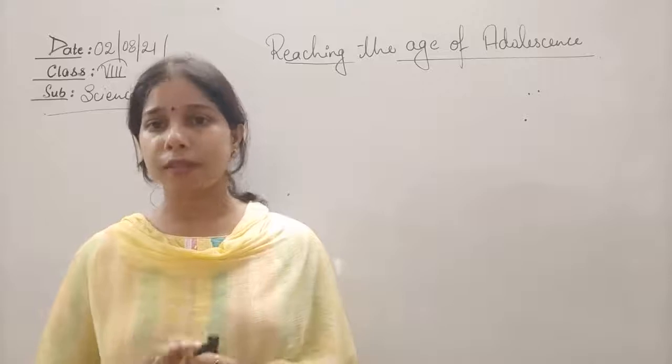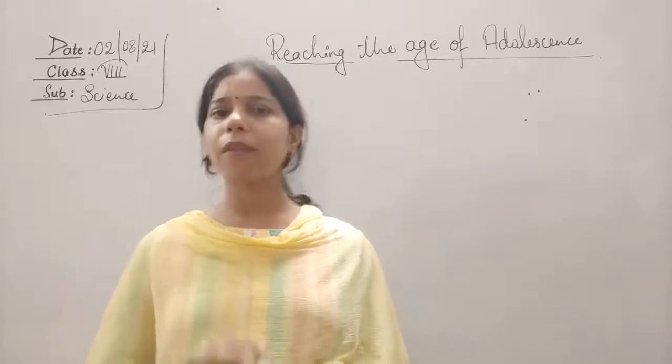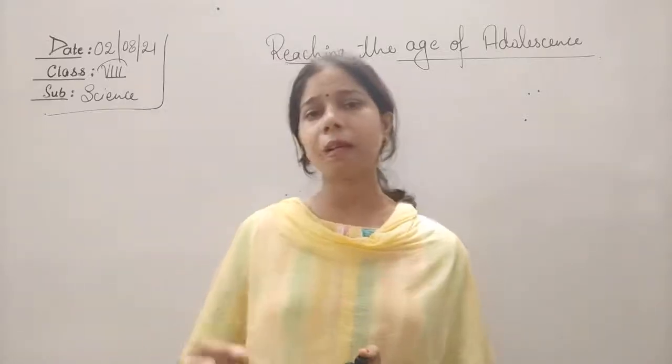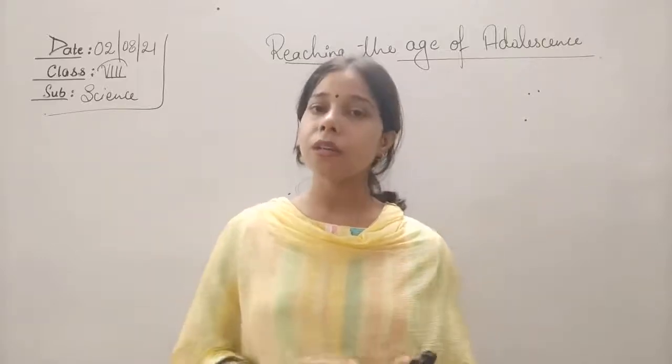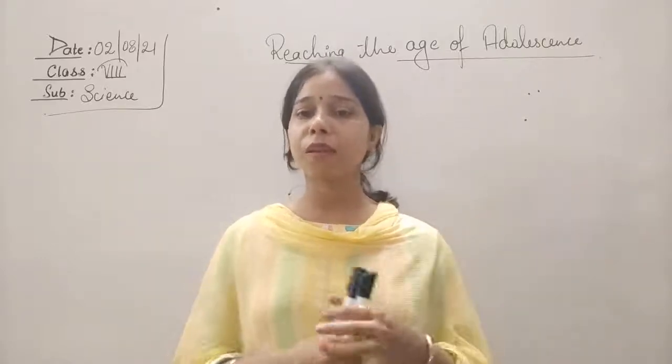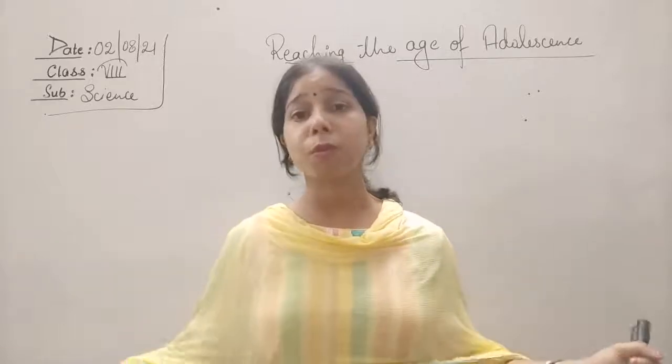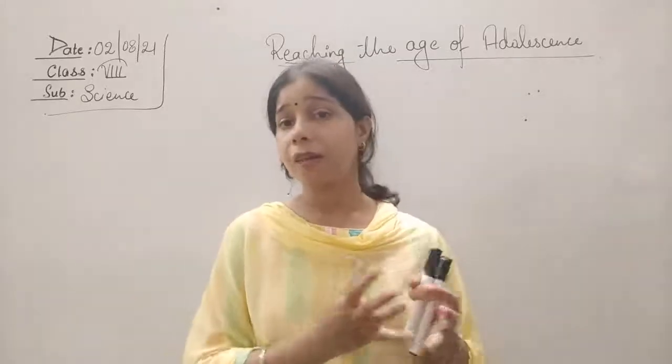They become active when we reach a certain age, and that age is called the adolescence age. I hope you are all well aware of this term, that many times people use to say teenager or adolescence. Actually, this is the phase when there is a lot of fluctuation of emotions in a child.